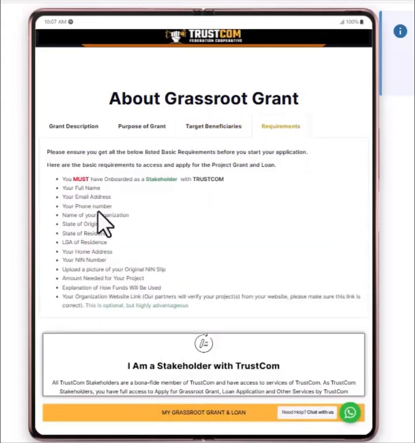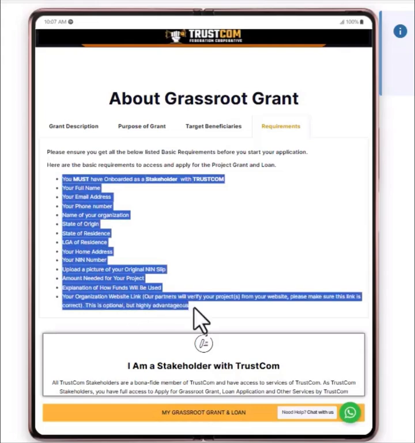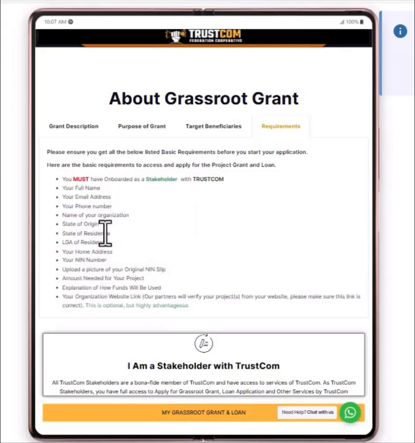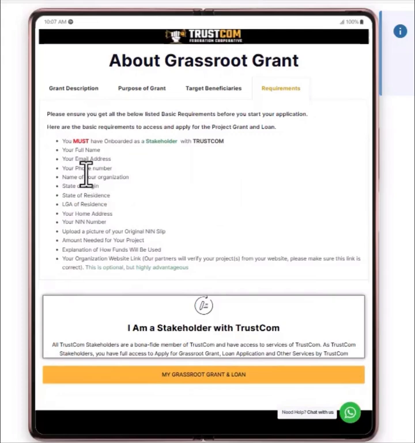Now, this is very important, guys. I strongly recommend and advise you that please get all of this information before you kickstart the grant application. This is very important. Get all of this information handy. These are just basic information, okay? Get them handy before you start the grant application. I assume that you have gotten all these requirements, which are basic requirements, obviously.